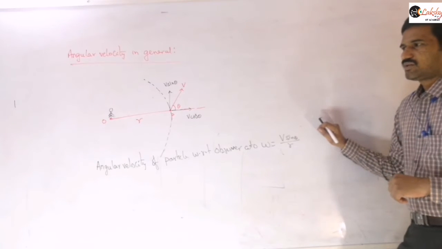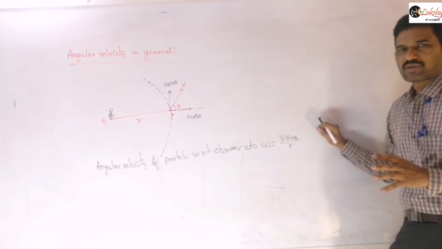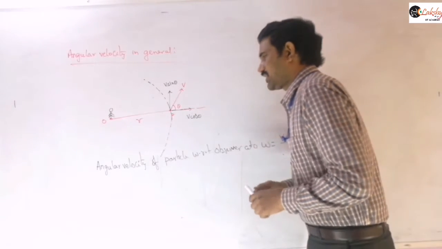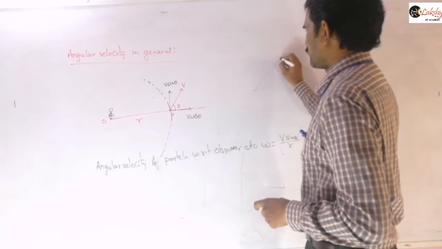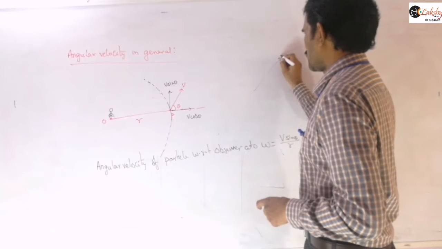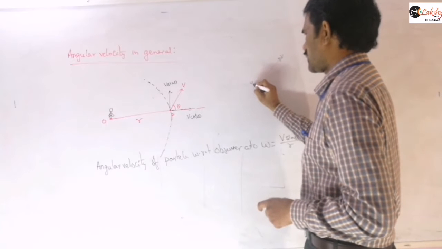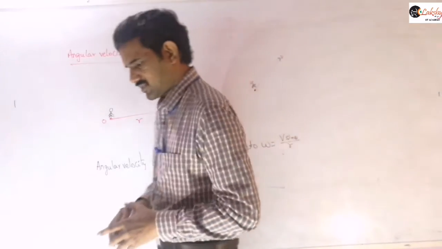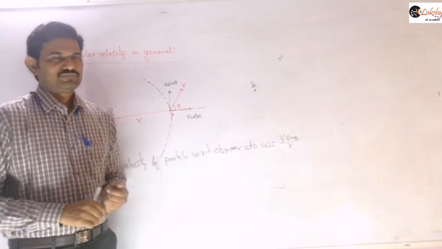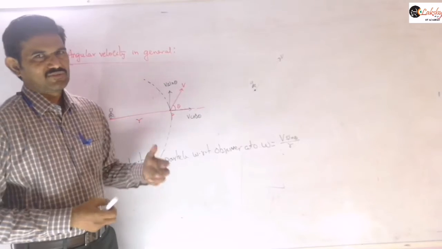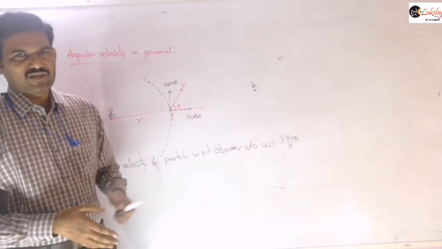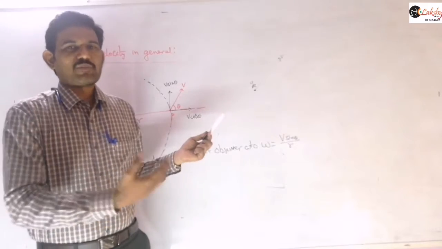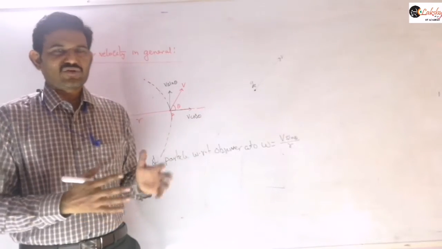So like that you can resolve that. If there is any such perpendicular component... if the observer is standing here only, for example, if the particle is traveling along this line here, say with velocity v, and the observer is standing in the same line only, then the angular velocity with respect to that particle will be 0, right? That means with respect to that observer there is no angular velocity, because the total velocity is along this direction only. There is no component perpendicular to the line joining the observer and particle.